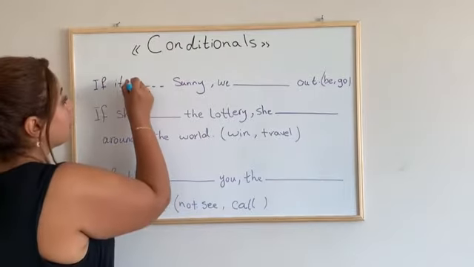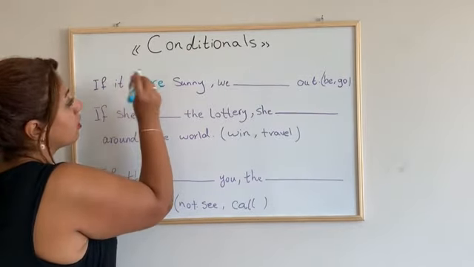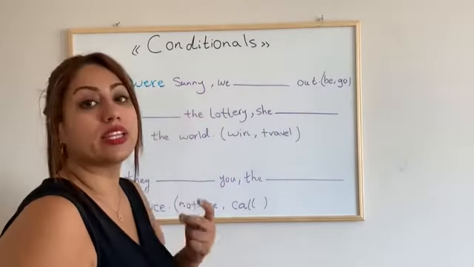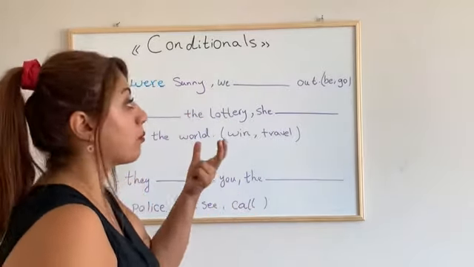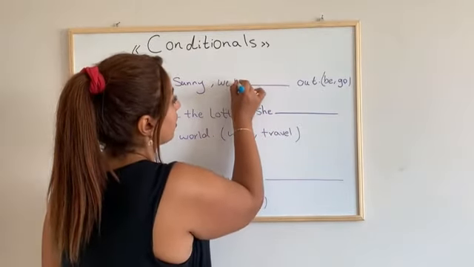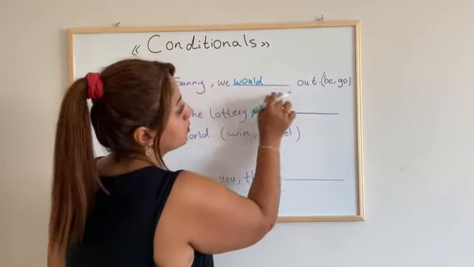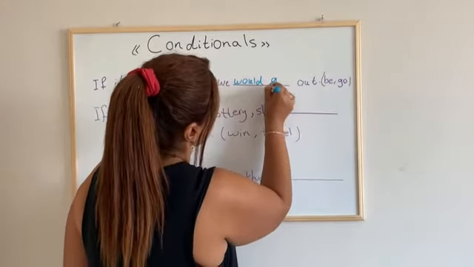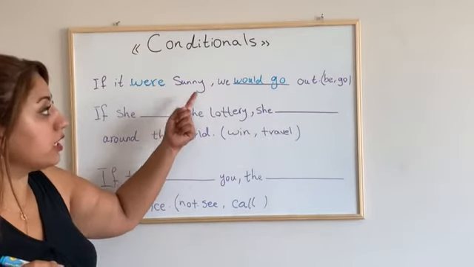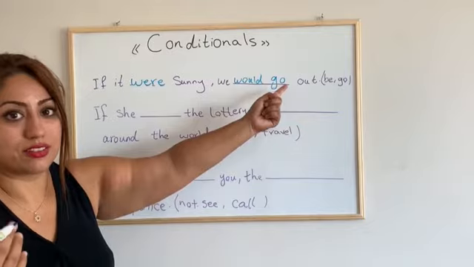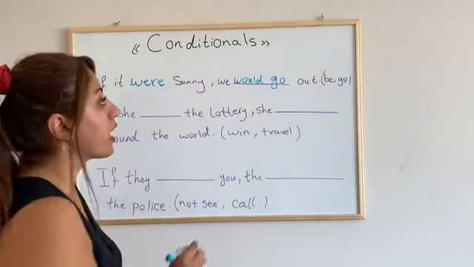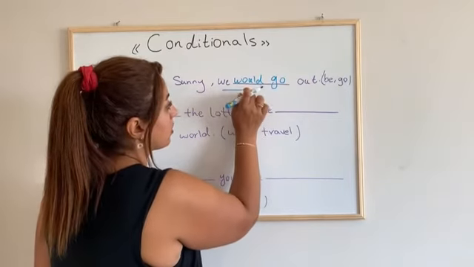Now here, if it were sunny, not was, we need would to show that it is hypothetical, that it is unreal. So we say we would, what is the verb? Go. We would go out. If it were sunny, we would go out. Unfortunately, it is not sunny, so we don't go out. So the result is about the present.